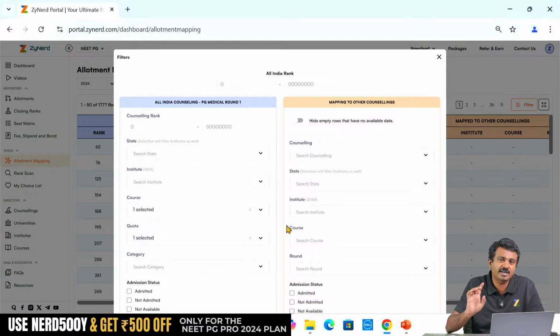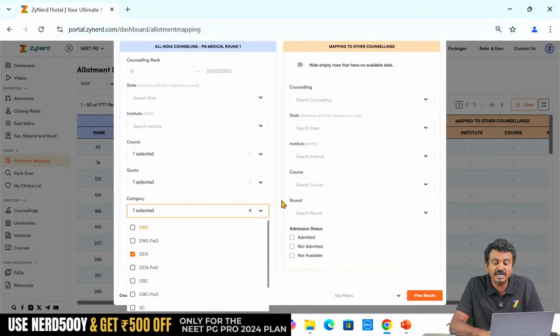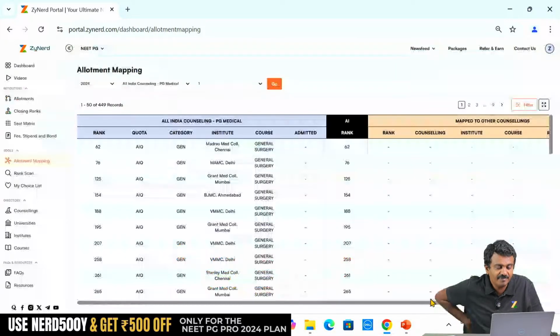I am a 4000 ranked candidate looking at All India general surgery. Now here I am selecting my category 2 because I am general category, I can only take general seats. So all I am concerned about is all candidates who have taken general surgery under All India quota under the general category. This I am filtering out.